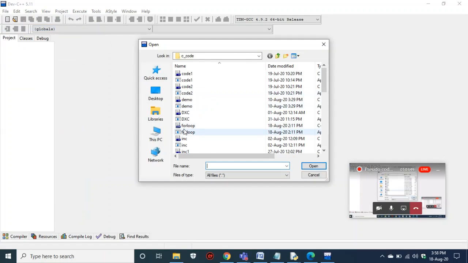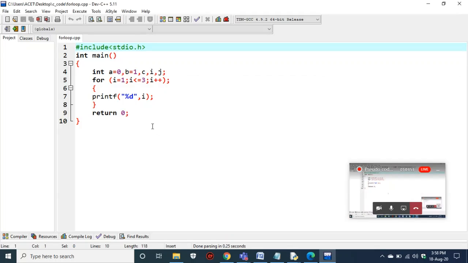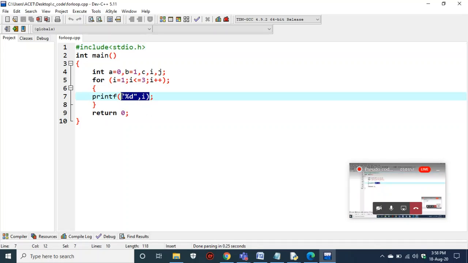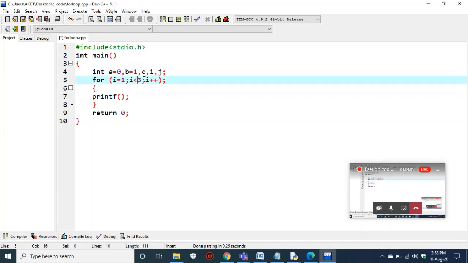I'll open any one of the code. Already, I hope I have written a for loop. You'll see this. Instead of this, let us print it. Instead of equal to, let me remove.